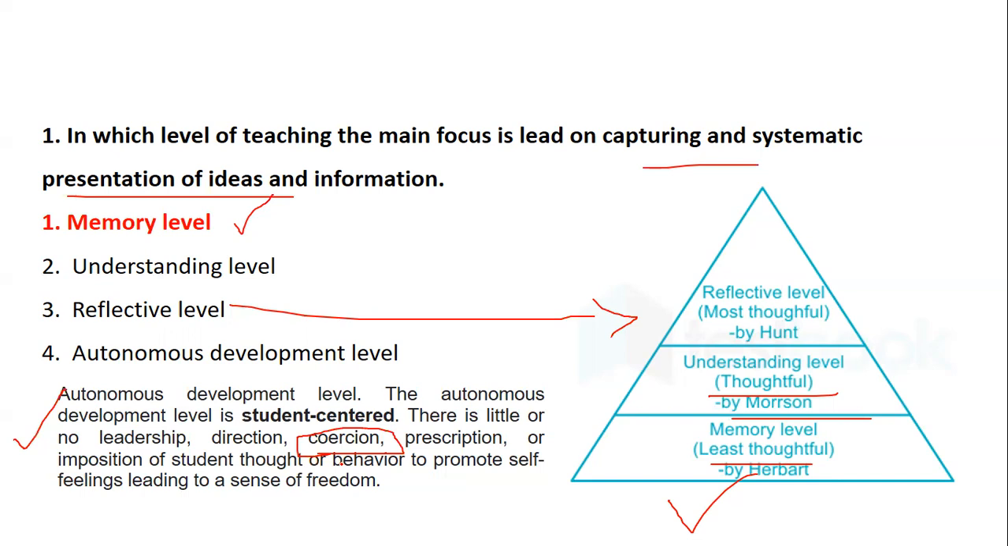Autonomous means you do not have anyone to be with you. You yourself have to ensure that you are growing and progressing in your own way, in the student's way. So yes, the right answer is memory level.